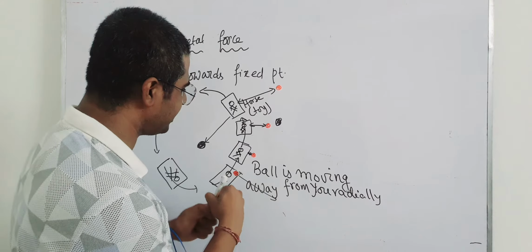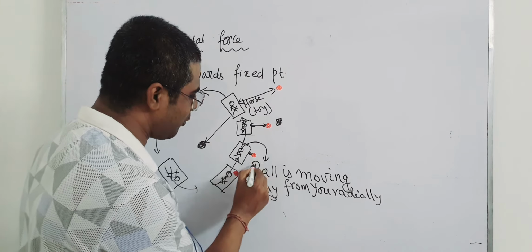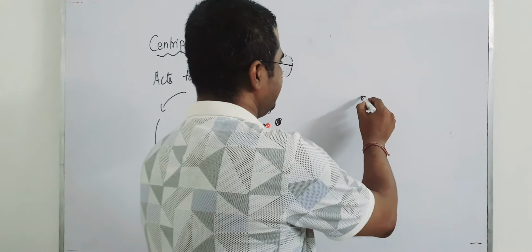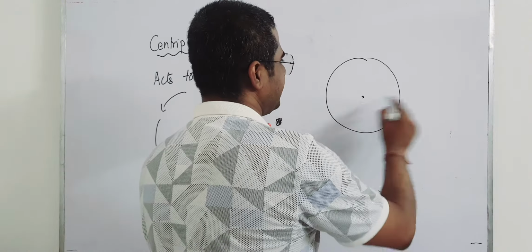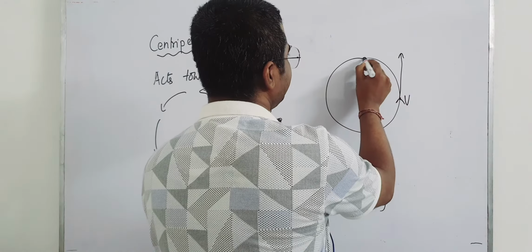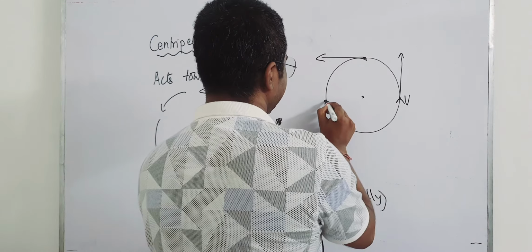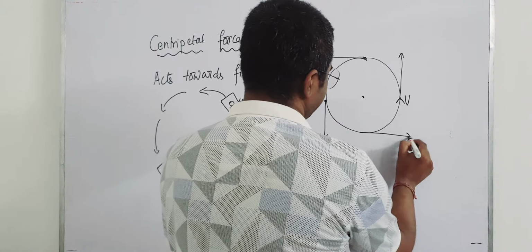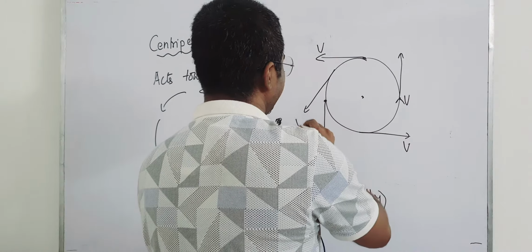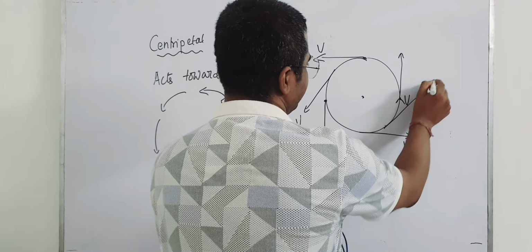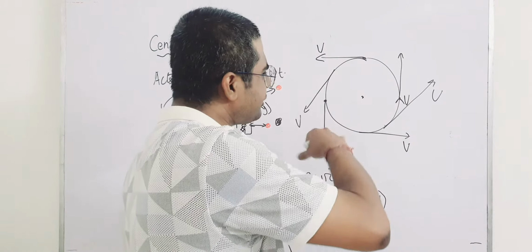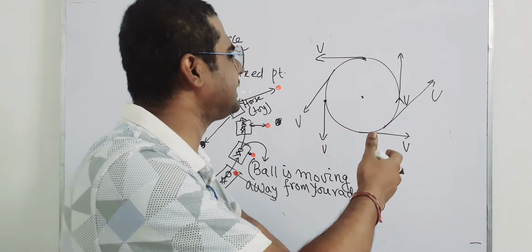This is for whom? This is for you. You are seeing that the ball is moving away from you radially. But what happens actually? This is the fixed point, this is the circular motion that is going on. See, this velocity is going like this. Okay? This velocity, if you see, is going like this. This is the direction of velocity at different points. If you want to take this side, it will be like this. Wherever you want to take, it will be like this. Velocity at different points. Clear?